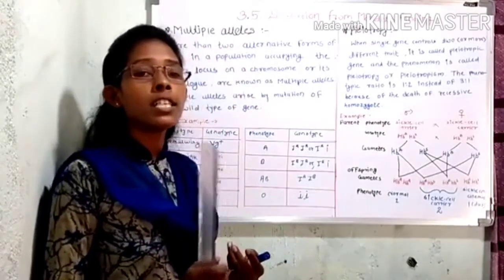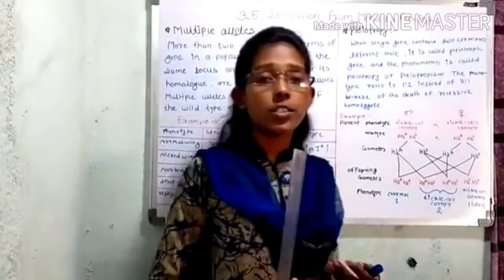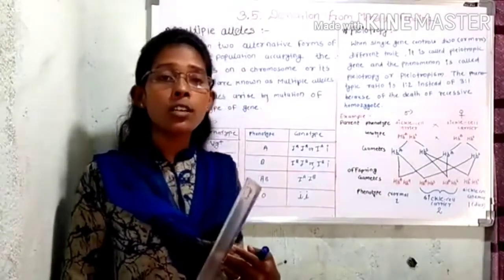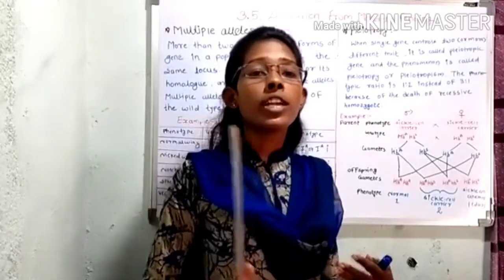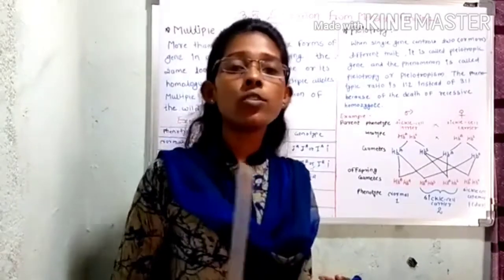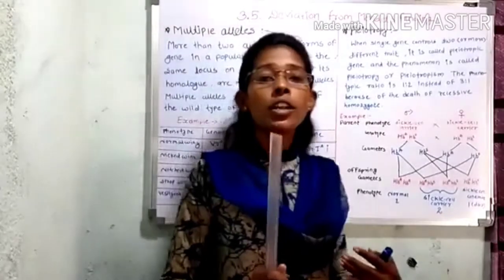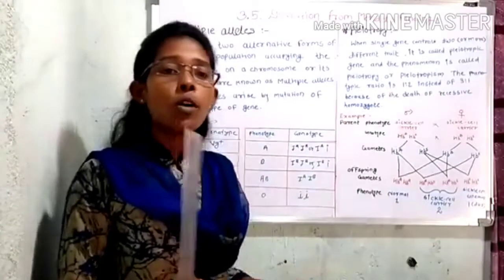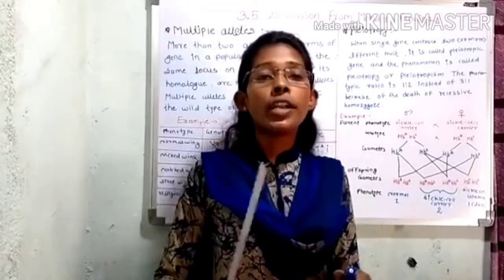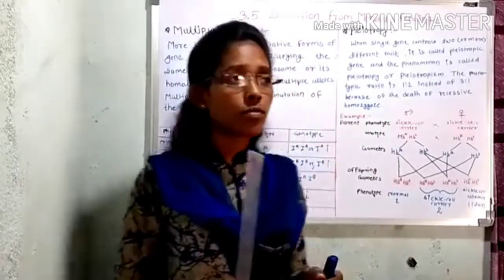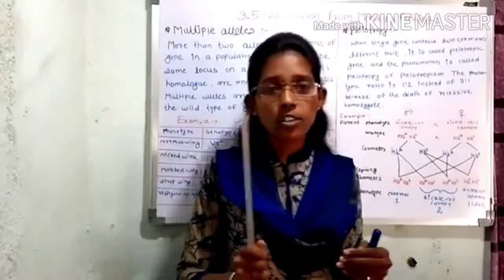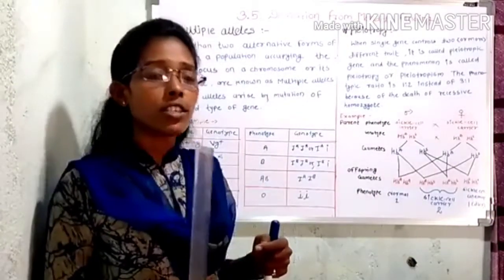Multiple alleles arise by mutation in the wild type of the gene. If a gene can be mutated several times, producing a series of alternative expressions, these different alleles may show dominant-recessive relationships, or may show codominance or incomplete dominance among themselves. You know that the wild gene is always dominant over the mutant types of the allele. For example, we can see multiple alleles in Drosophila. Drosophila is the best example for mutation.